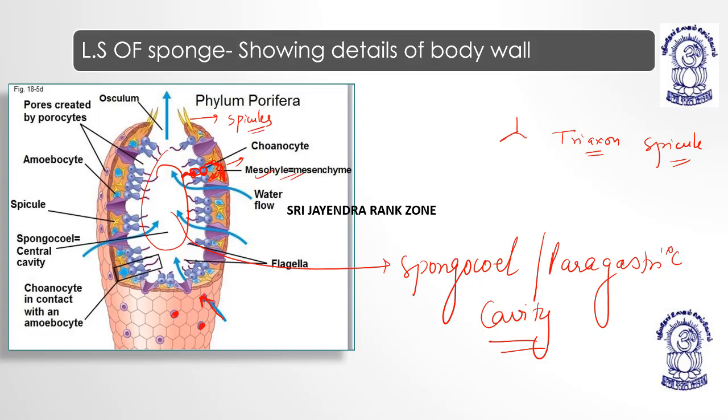Okay. So these are pores created by porocytes. So you can see these are porocytes, oval cells, right? Then we have amoebocytes, which have amoeboid movement, meaning the making of pseudopodia. Okay. Then we have spongocoele, the cavity, and then we have the choanocytes, which are collar shaped cells. Okay. Now coming to the next, we are having